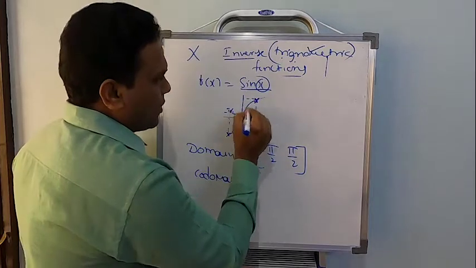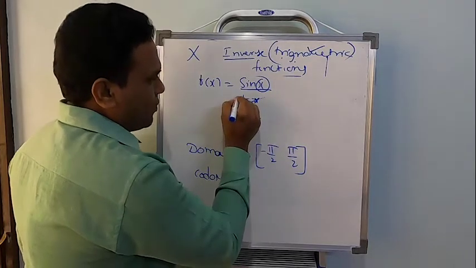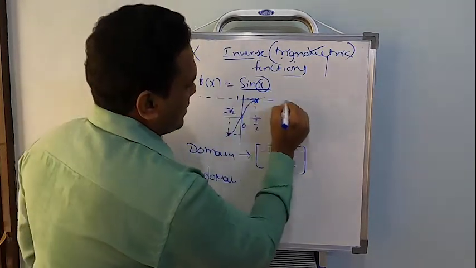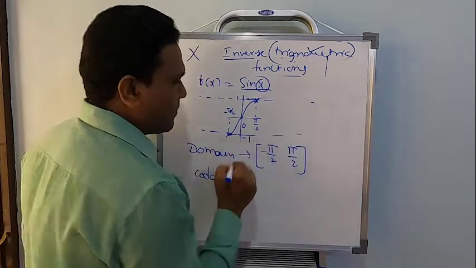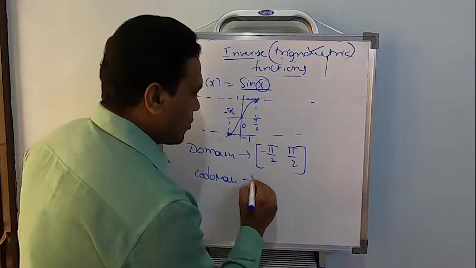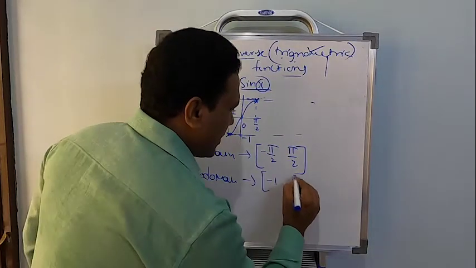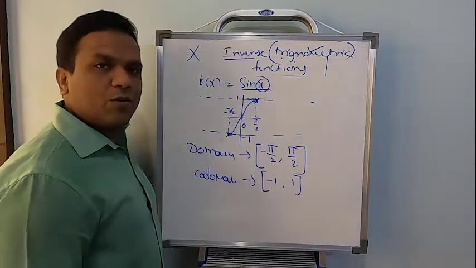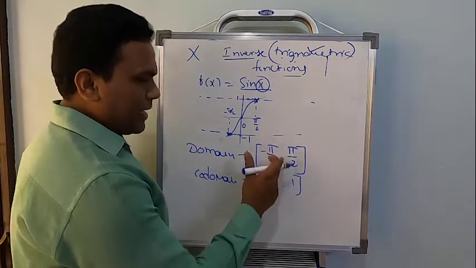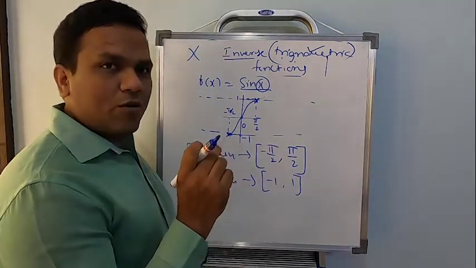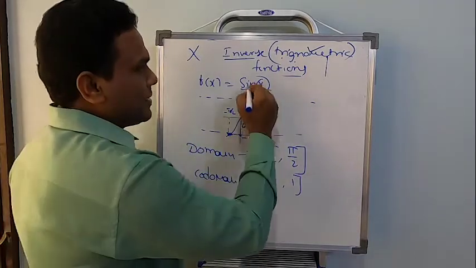Codomain here, what we are getting now. So this will be 1. It will be something like this, right? And this point is going to be minus 1. So the codomain should be restricted between the closed interval minus 1 to 1. If you place restriction on domain and codomain like this, then it's possible to say that yes, the sin x